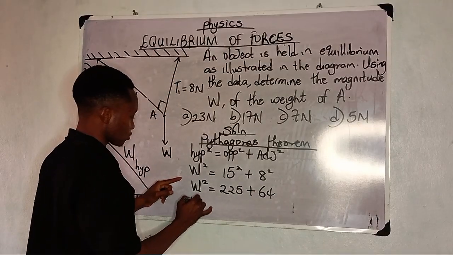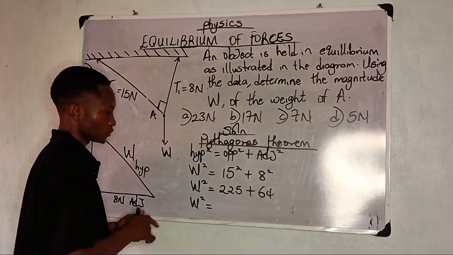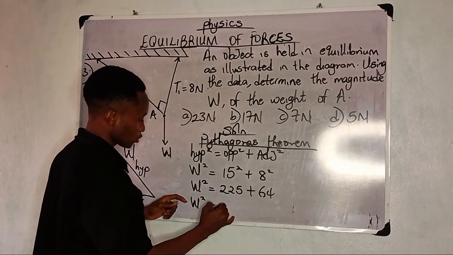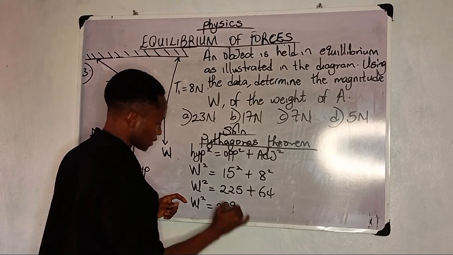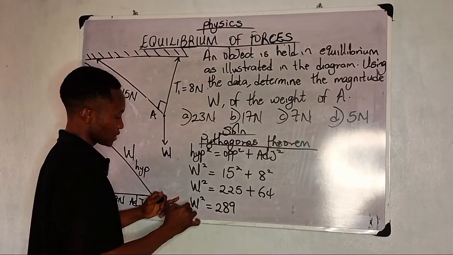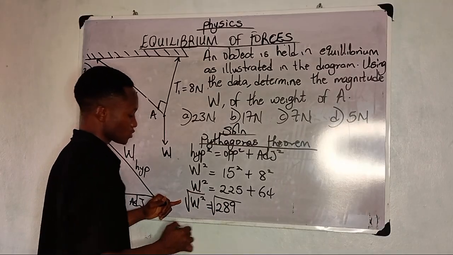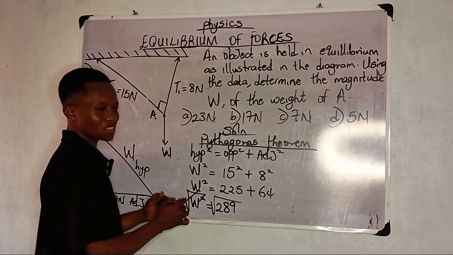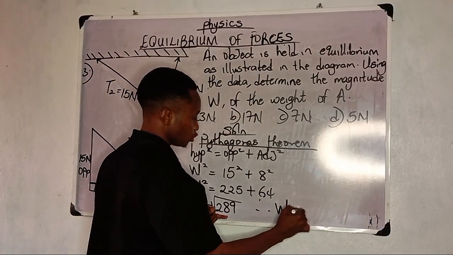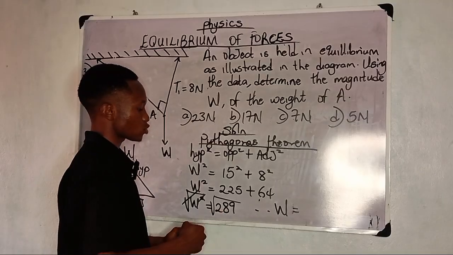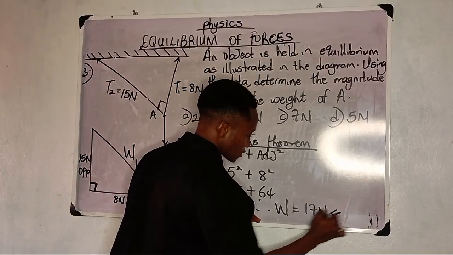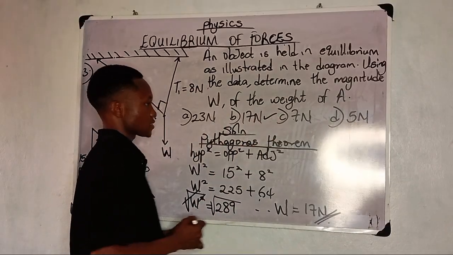When you add this, we have W squared is equal to 225 plus 64. That's going to give us 289. So if you look at it very well, the next thing to do is square root both sides. Square cancels square root. And then we have therefore W is equal to the square root of 289, which is 17. So I put my 17 Newton and that becomes my answer, option B.